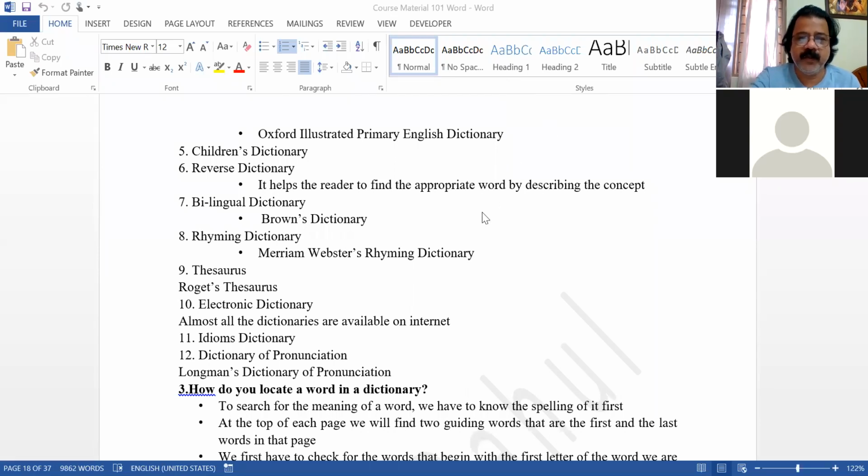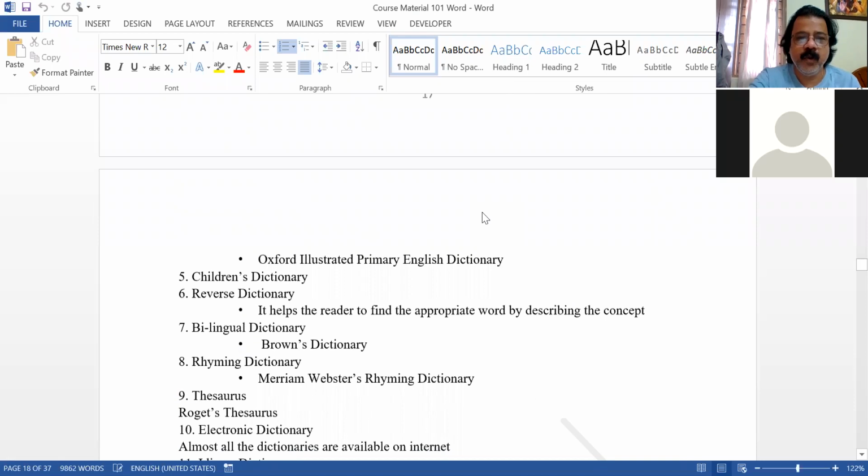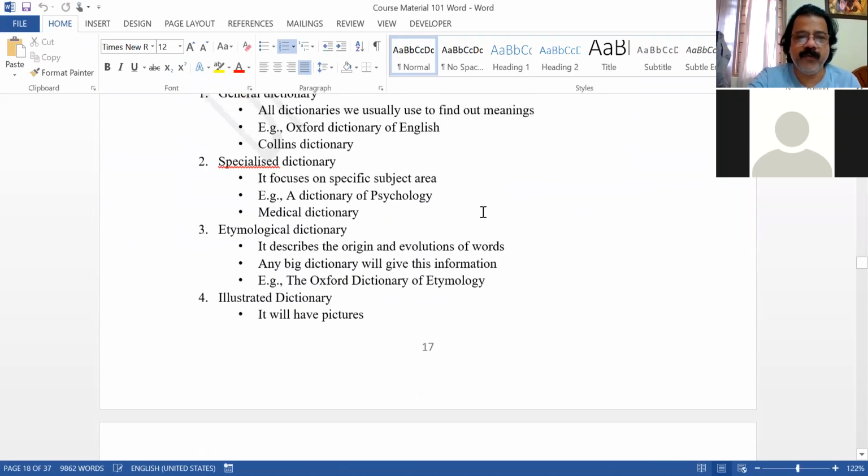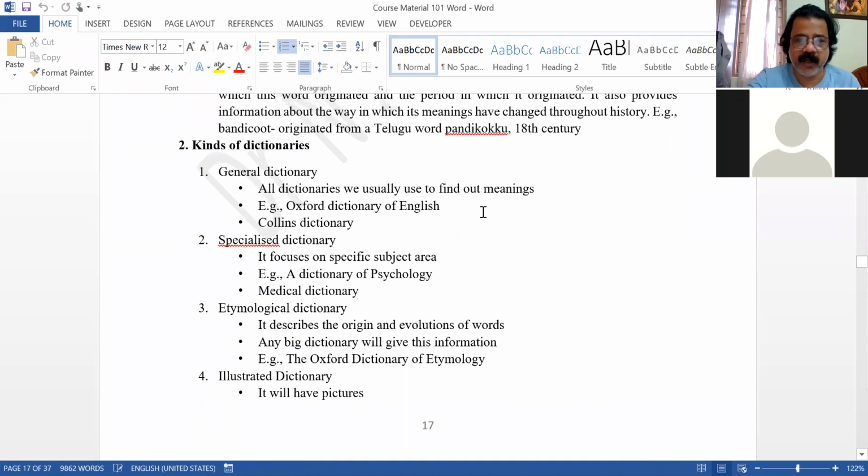When they specifically ask you to write about 5 different kinds of dictionaries, you can write just about 5. But if the question is just like this, write about various kinds of dictionaries, you have to list out as many different kinds of dictionaries as possible. General dictionary, all dictionaries usually. Specialized dictionary, they specialize on particular subjects.